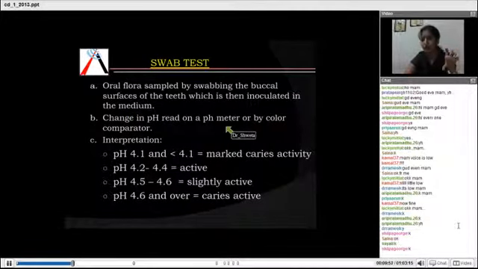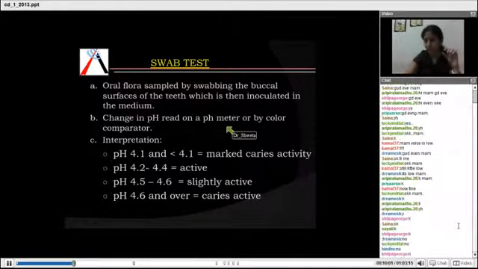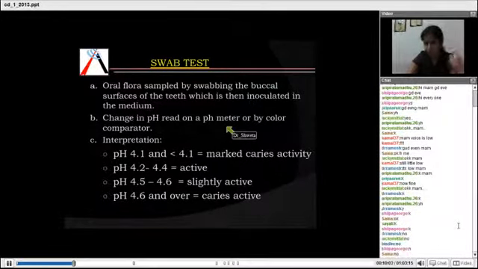Has everyone seen a pH meter? A pH meter is a machine which has an electrode attached to it, and the tip of the electrode can be put into the solution. As soon as you put the tip of the electrode in the solution, the pH meter gives you a numerical reading of the pH.